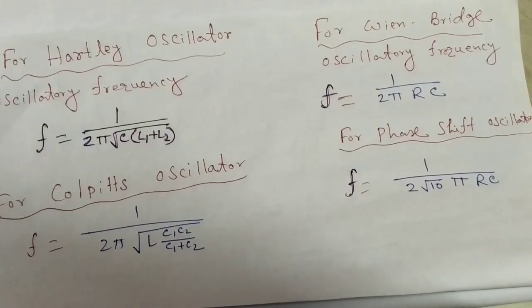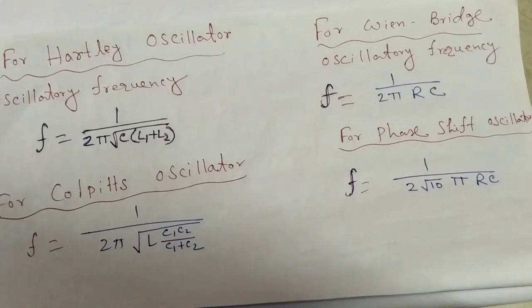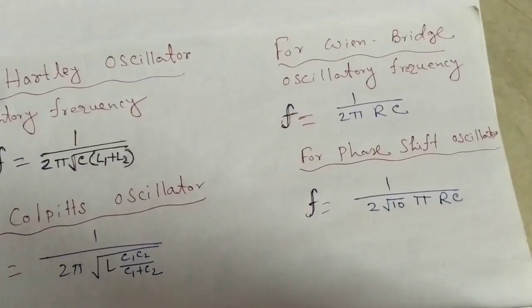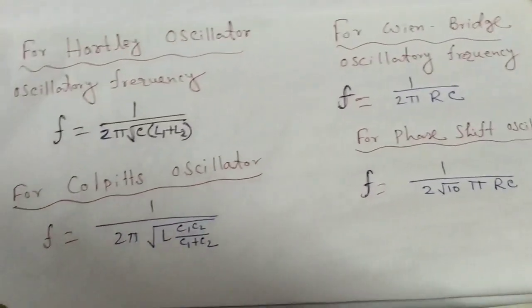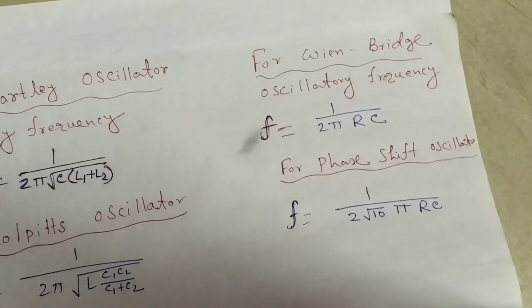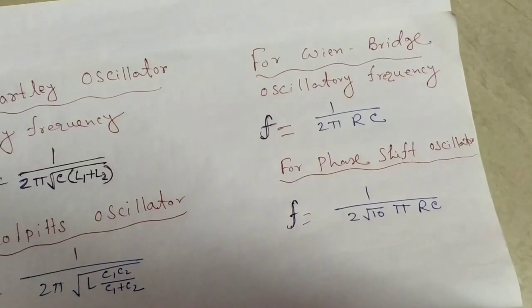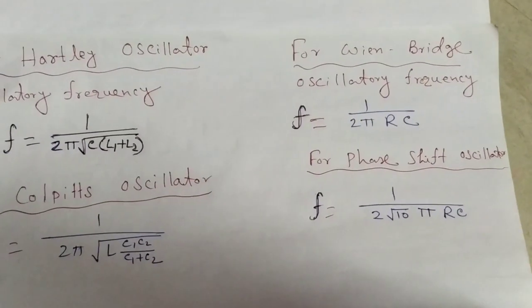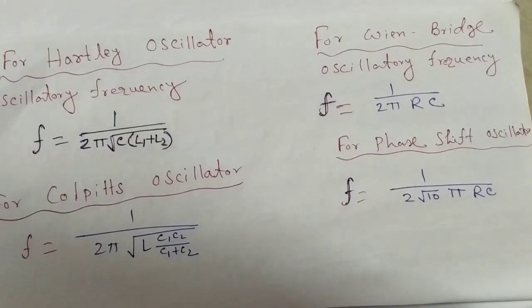So remember these equations: F is equal to 1 by 2 pi root over C into L1 plus L2 for Hartley oscillator; for Wien-Bridge oscillator, F is equal to 1 by 2 pi RC; for Colpitts oscillator, F is equal to 1 by 2 pi root over L into C1 C2 divided by C1 plus C2; and for phase shift oscillator, F is equal to 1 by 2 pi root 6 RC. Actually I write these equations directly because you all read these 4 oscillators very carefully in the 4th semester, I know. That's why I just read these equations only.